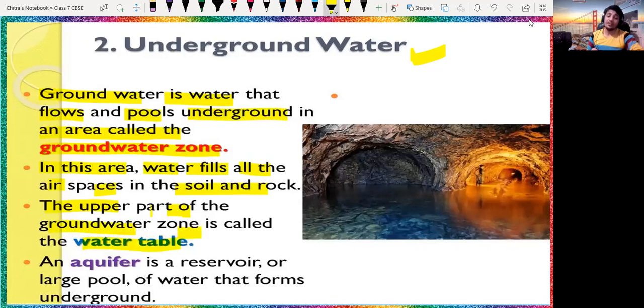We have already discussed that an aquifer is the reservoir, or large pool of water, that forms the underground water. Again, I want you to take a screenshot of that.